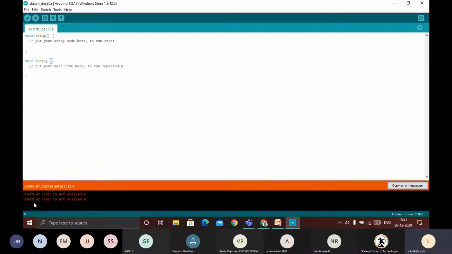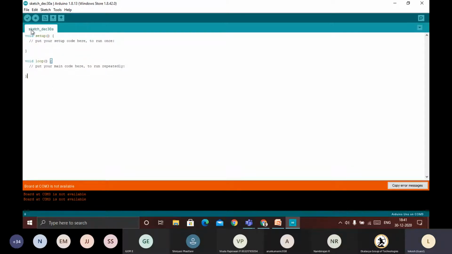So if it says board at COM3 is not available, it's because I have not connected any board. That's why it will give a message like this. Whenever I connect a board, it will give the serial monitor. I will show you that one. Here, the main important thing is you can see these two.